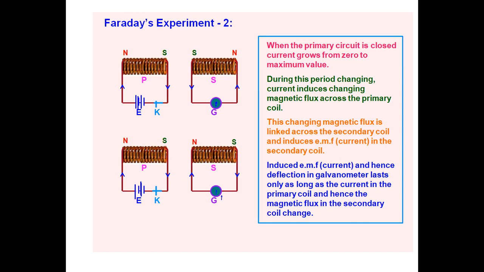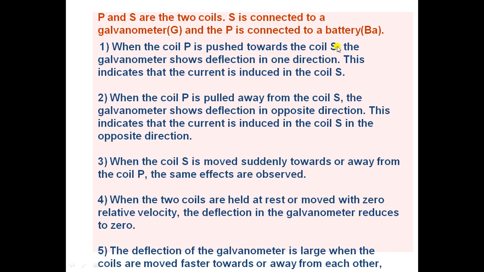After that, we'll see some observations. Suppose the primary and secondary coil are the two coils, and the secondary coil is connected with a galvanometer and the primary coil is connected with the battery.